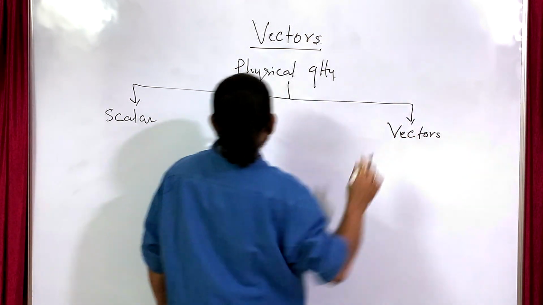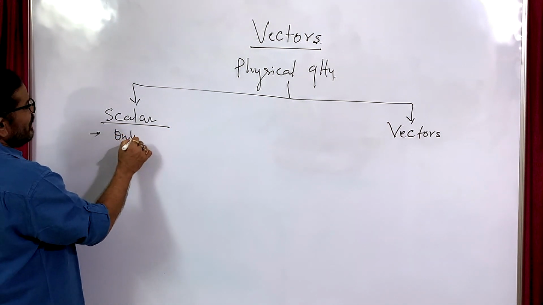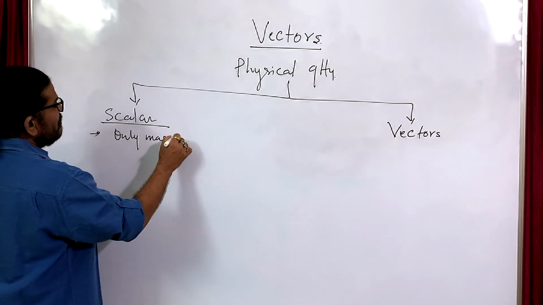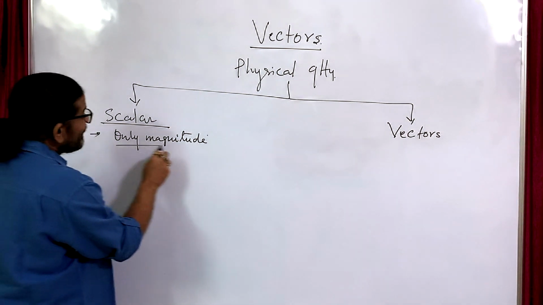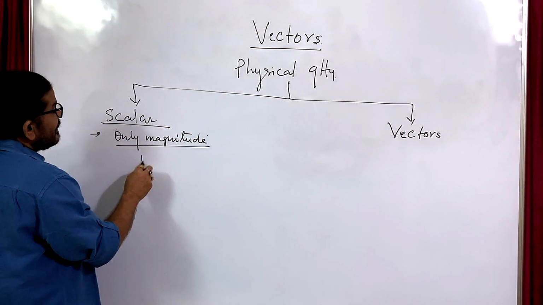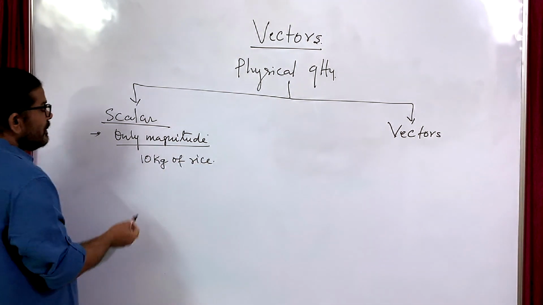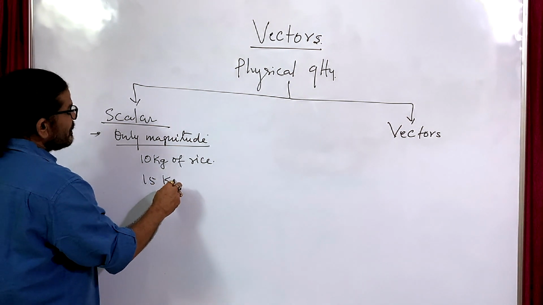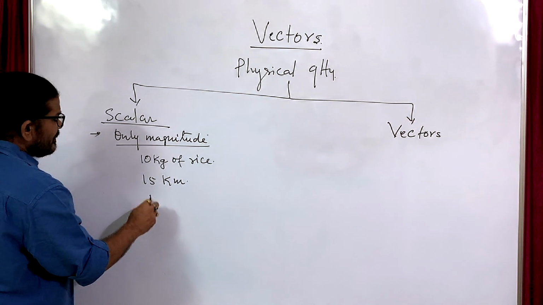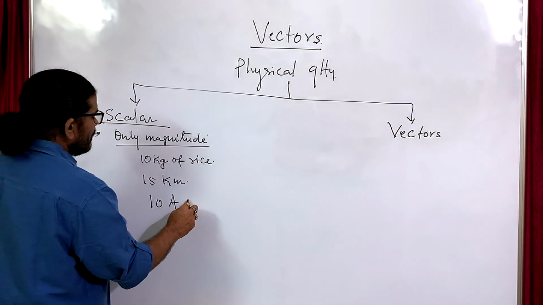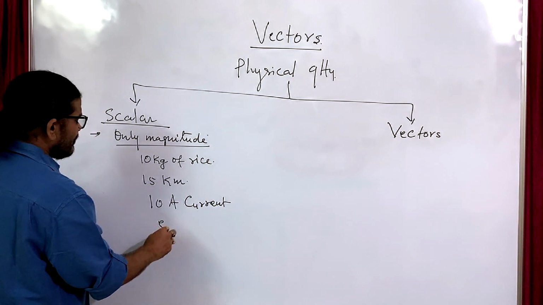A scalar quantity has only magnitude, like 10 kg of rice, 15 kilometer, and 10 ampere of current, etc.